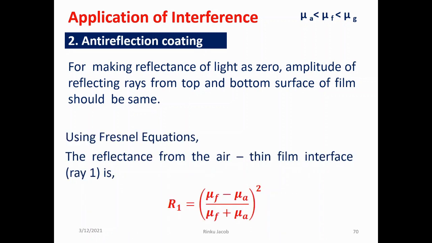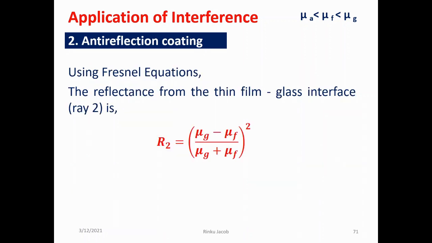So we use Fresnel equations to find the reflectance from the first interface, that is the air-thin film interface. So R1 is the reflectance of Ray 1, that is R1 equal to ((μf minus μa) by (μf plus μa)) all squared. Similarly, to find the reflectance of Ray 2, that is the ray reflecting from the thin film and glass interface, we again apply the Fresnel equations. So we get R2 equal to ((μg minus μf) by (μg plus μf)) all squared.